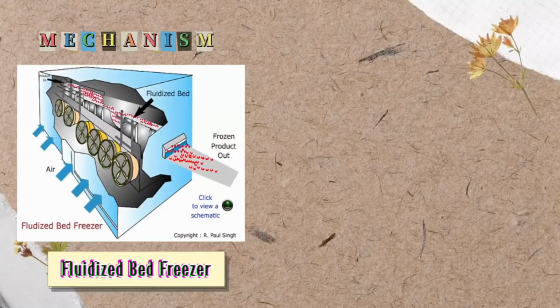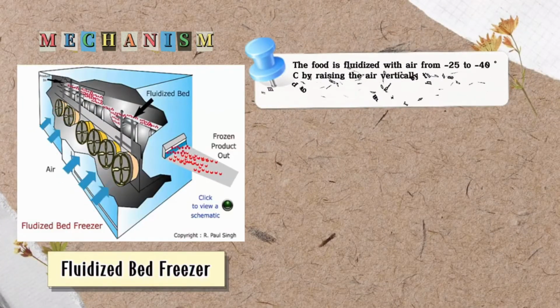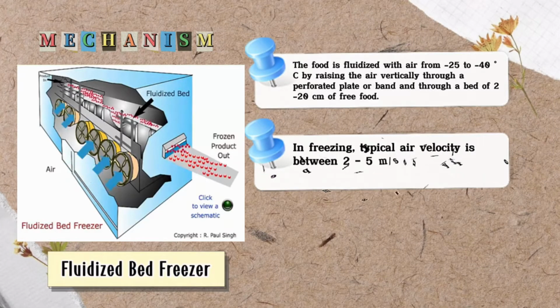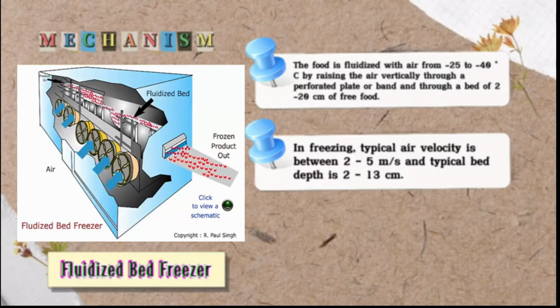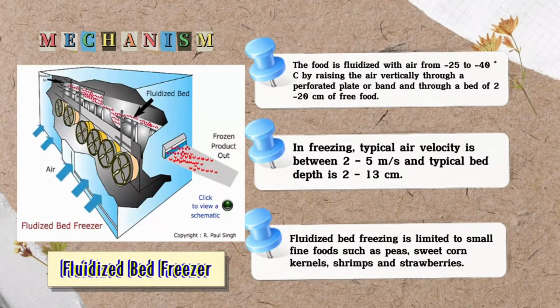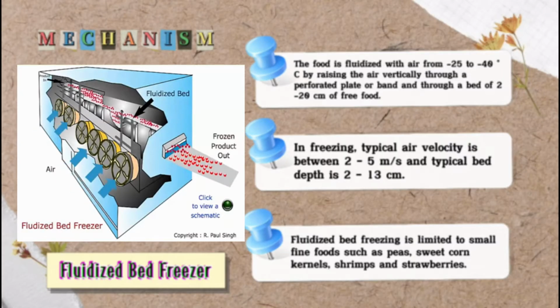Next, the food is fluidized with air from -25 to -40 Celsius by raising the air vertically through a perforated plate or band and through a bed of 2 to 20 cm of free food. In freezing, typical air velocity is between 2 and 5 m per s and typical bed depth is 2 to 30 cm. Lastly, fluidized bed freezing is limited to small fine food such as peas, sweet corn kernels, shrimp, and strawberries.